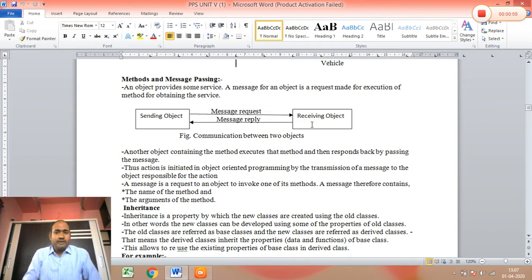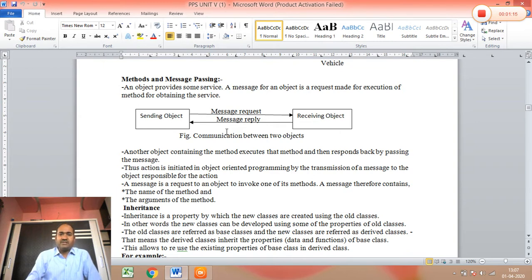In object oriented programming there are a number of objects used in the classes. These objects can communicate with each other by using methods, and that is called message passing. Here the diagram shows how these two objects can communicate with each other.